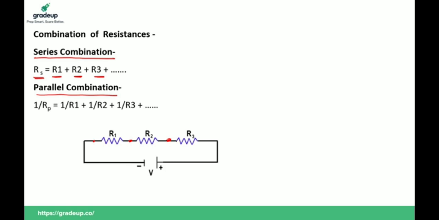Suppose the resistance of the first wire is 2 ohm, the second is 4 ohm, and the third, R3, is 5 ohm. When these resistors are connected in series, what is the equivalent resistance? Simply add 2 plus 4 plus 5, that is 11 ohm.